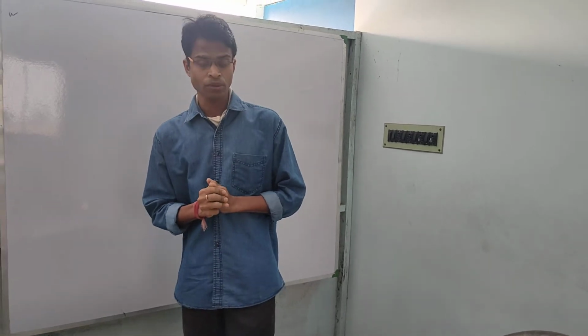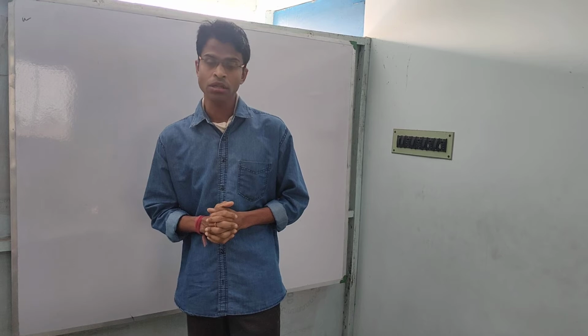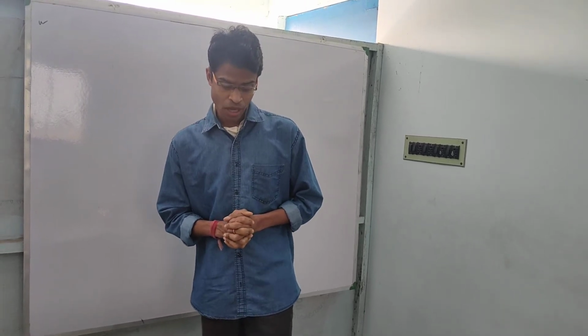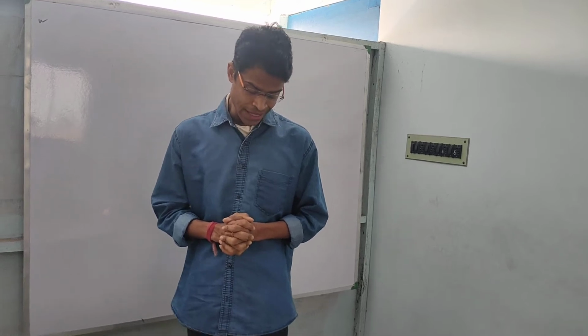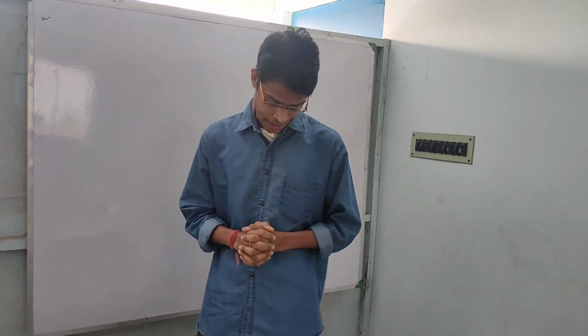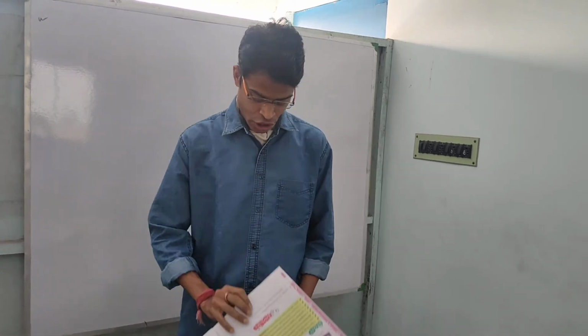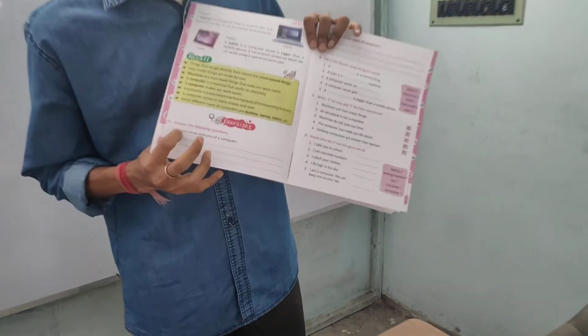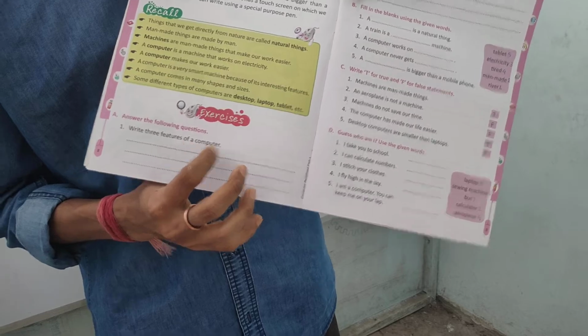This is for desktop computer, which you can put in the table, laptop and tablet. Now in the last we will see the exercise. Answer the following question. The first question, you can see that, write 3 features of a computer. You can see it in the page.